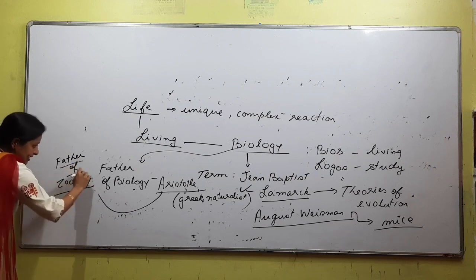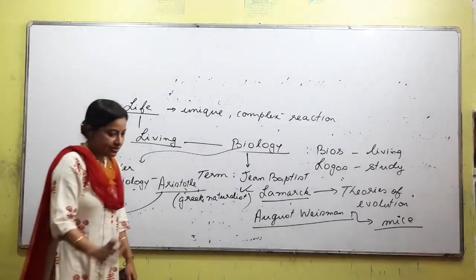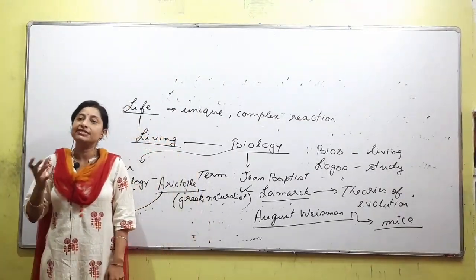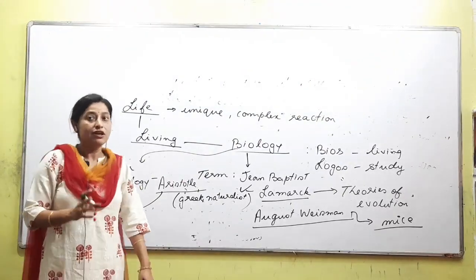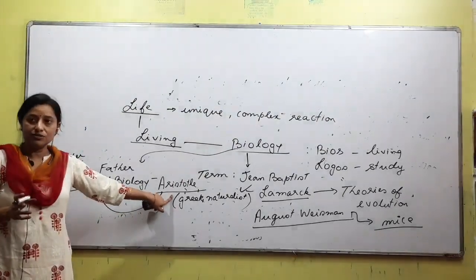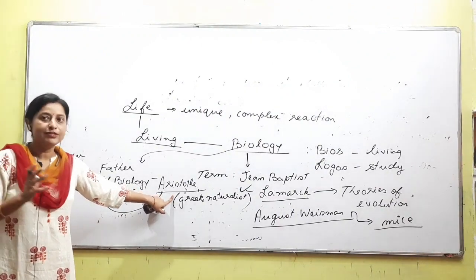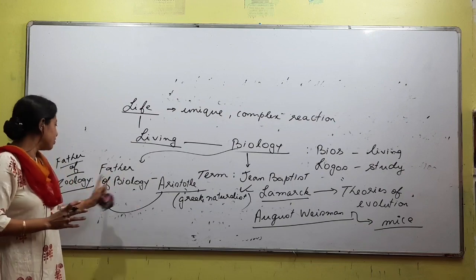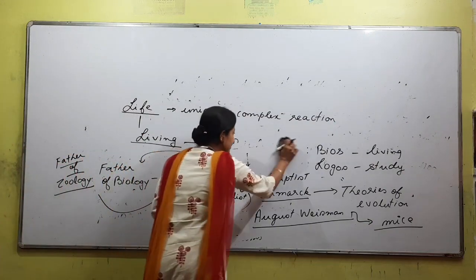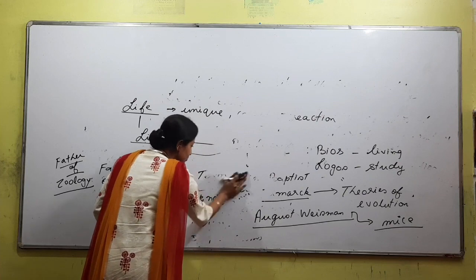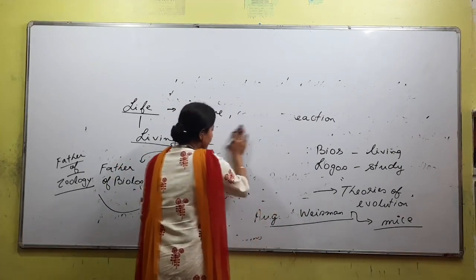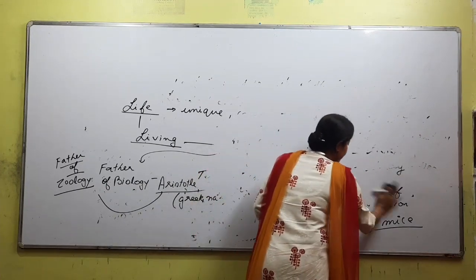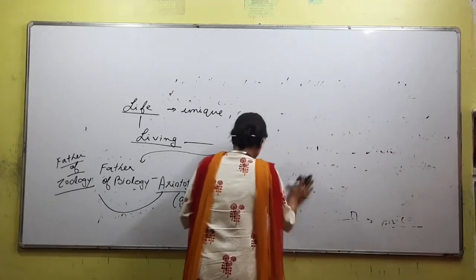Talking about these various scientists, their contributions and some information you have to study, and this information is there in your second chapter, that is biological classification. At that time we'll be talking about details of Aristotle and some other scientists. For now, father of biology is Aristotle, he is also called father of zoology. Aristotle had a particular student you need to remember. Have you heard about Theophrastus?